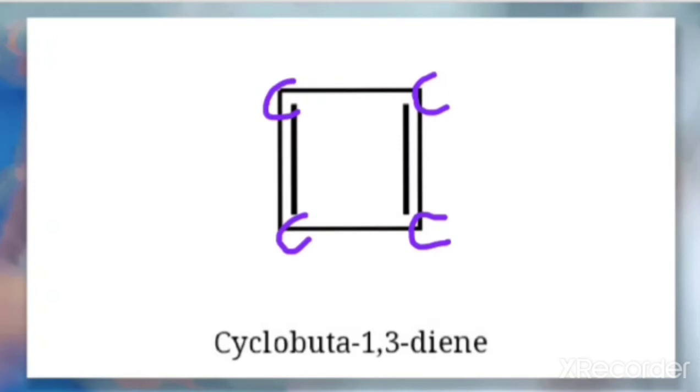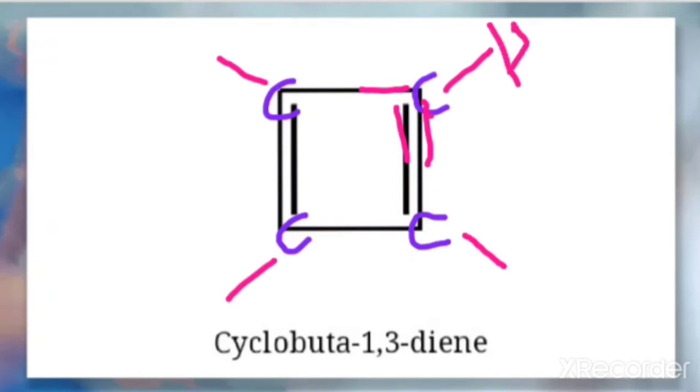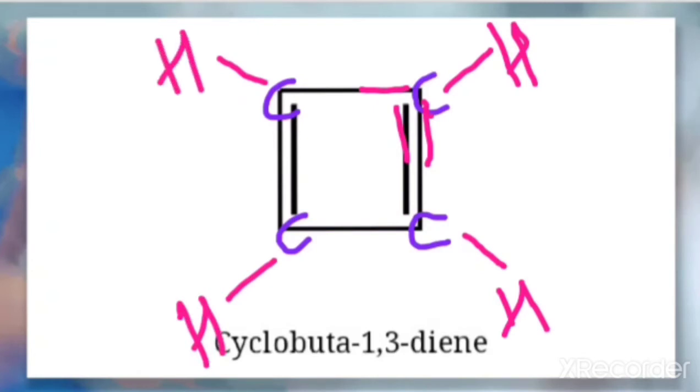Now count the number of bonds surrounding each. So here let us talk about this carbon. In this, here 1, 2, 3. 3 bonds are already there. So that means one more bond will be here. Similarly here also one more bond. Here also one more bond. Here also one more bond. So that will be the bonding with hydrogen. So it shows that there will be one hydrogen connected to each carbon.